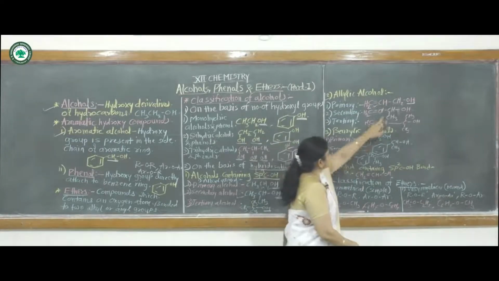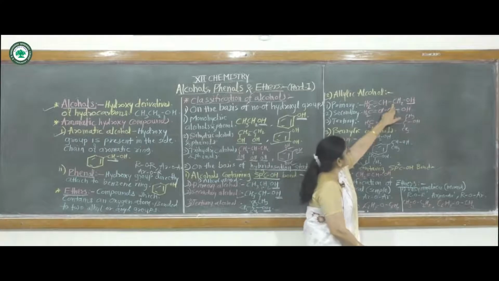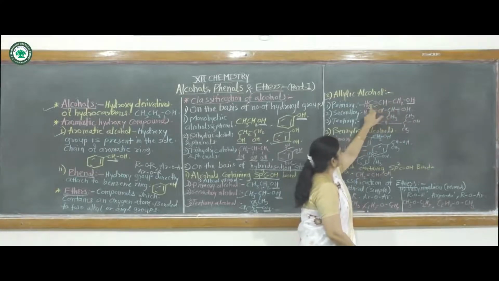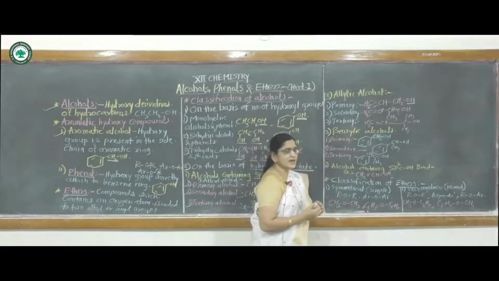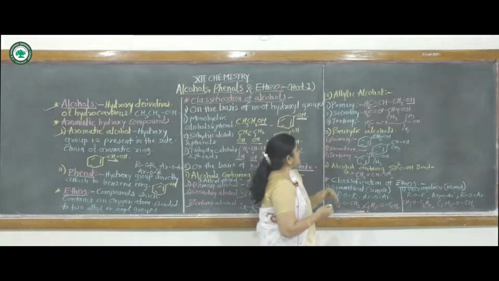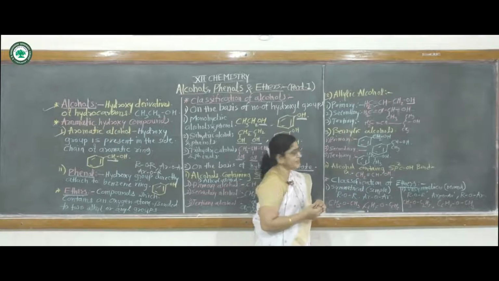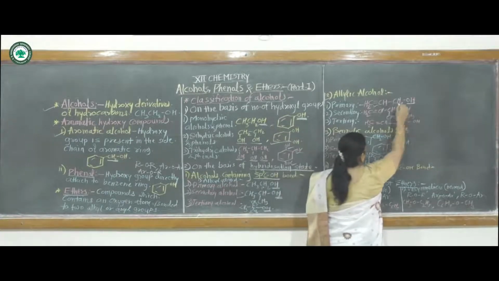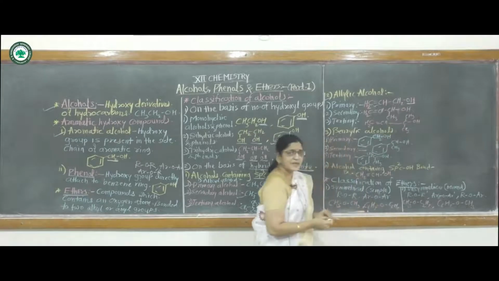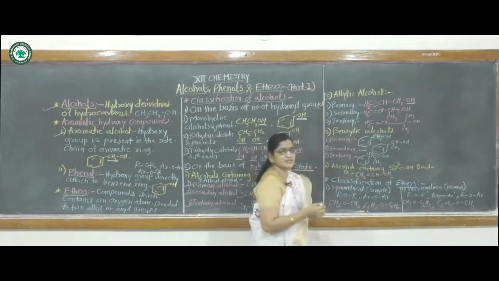Here, next to this sp3 hybridized carbon atom, there is a carbon-carbon double bond, hence it is called allylic alcohol. First one, primary alcohol. In primary alcohol, this OH group is attached to a primary carbon atom, hence it is called primary alcohol.